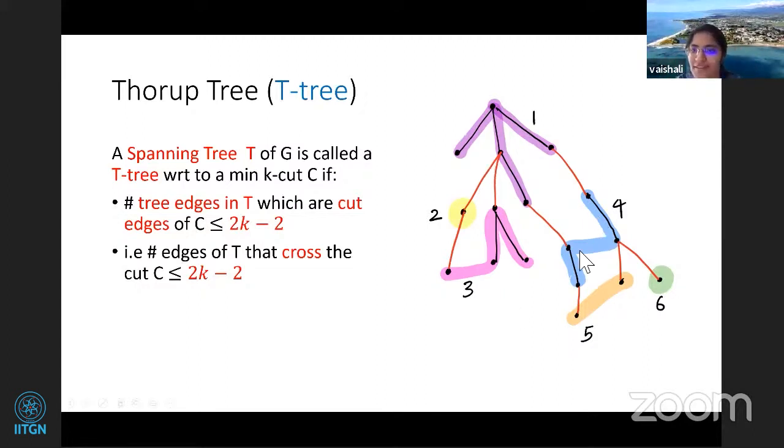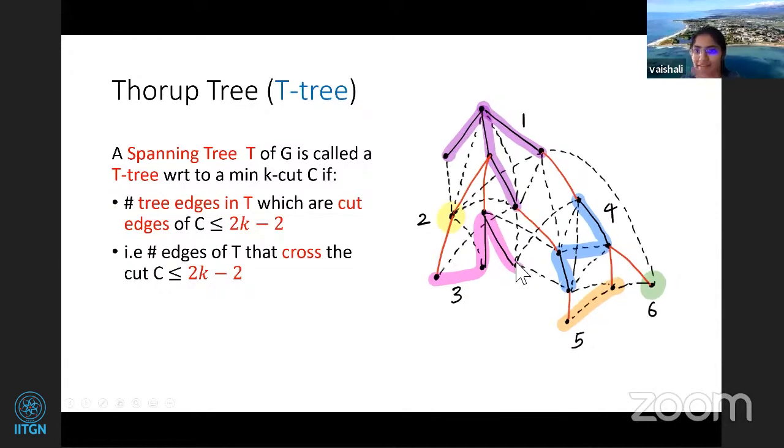So now let's look at this diagram. There are six components. And now what are the cut edges? These red colored ones are the cut edges, which are there in the tree. This is the whole graph. There might be edges across, but what we care about are the cut edges which are in the tree, which are these red edges. And that will be at most 2k minus 2. In this case, k is 6 and 2k minus 2 is 10, and there are like 8 edges, I guess: 1, 2, 3, 4, 5, 6, 7, 8. So this is a T-tree.